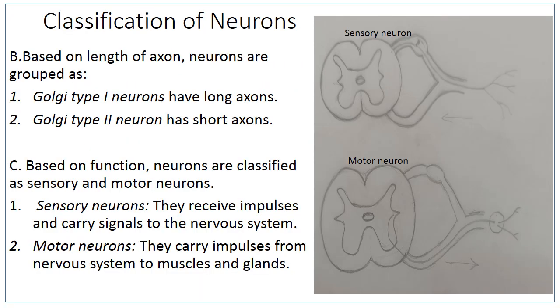Another way of classifying the neurons is based on the length of the axon. If a neuron has a long axon, it is known as Golgi type 1 neuron, and its example is the pyramidal cells of the motor cortex in the cerebrum. And if the axon is short in length, then the neuron is known as Golgi type 2. An example is the neurons of the cerebral and cerebellar cortex. Then another method of classifying the neurons is based on its function. So it can be a sensory or motor neuron.